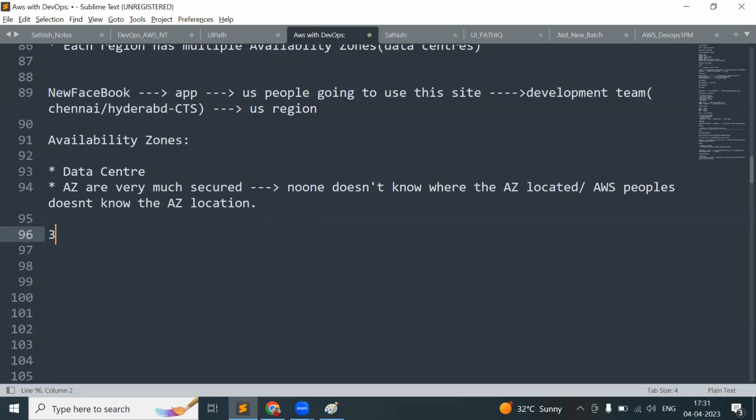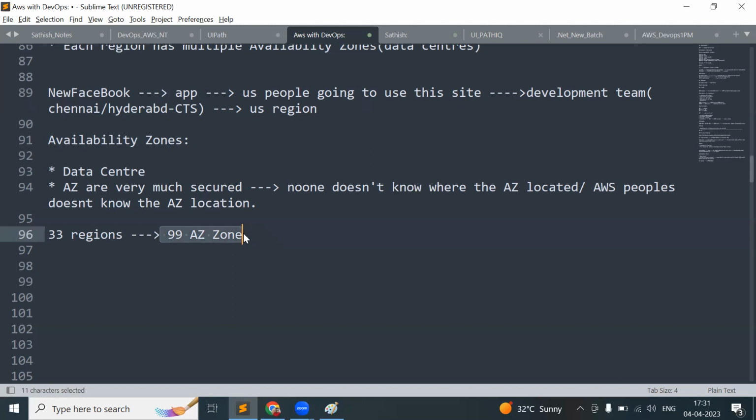There is some calculation. We have around 33 regions all over the world and more than 99 availability zones. Consider that for each region, there might be 2 or 3 availability zones. Totally, we have around 99 availability zones as of now. They are increasing, and there are 33 regions all over the world.